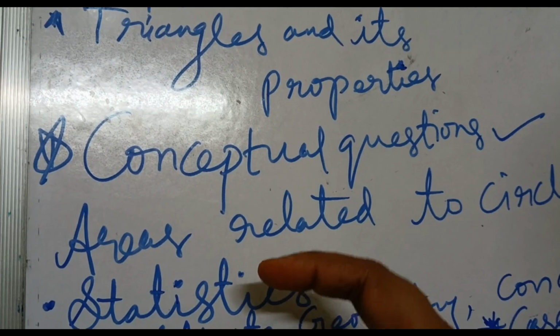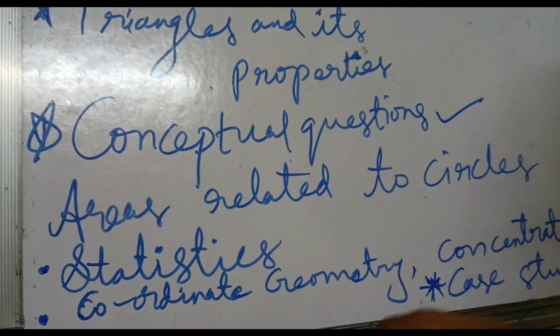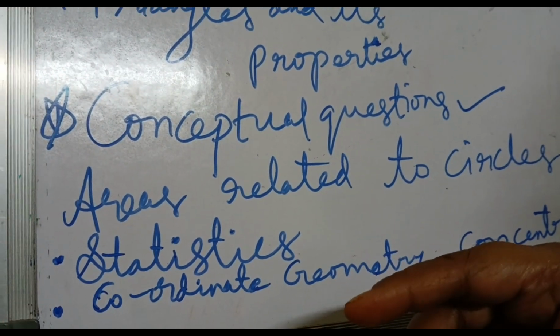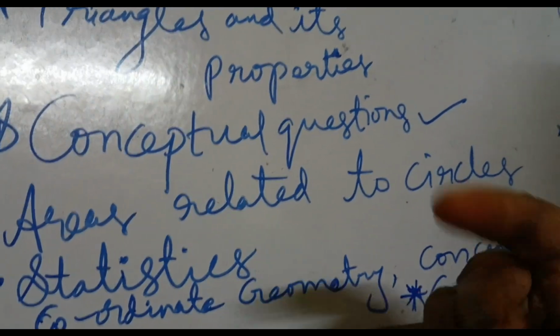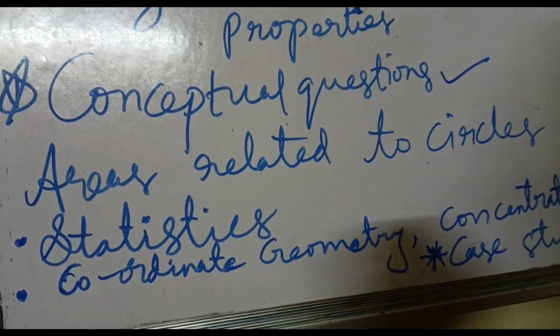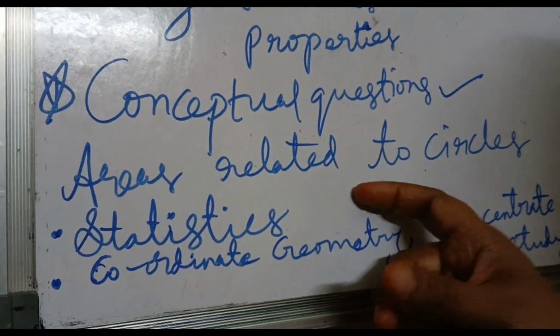And areas related to circles also, how to find the area of the segment when a circle and sector are involved. First of all we have to find the area of the sector and the area of the triangle, and subtract the area of the triangle from the sector and find out the area of the segment. Such types of questions please see.